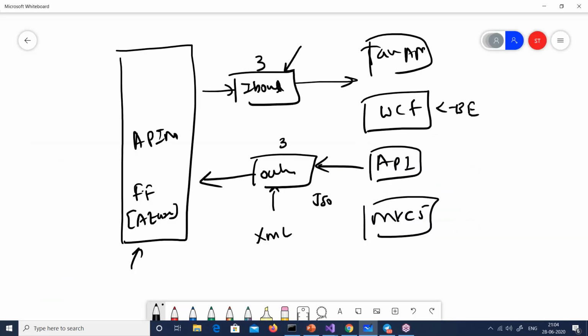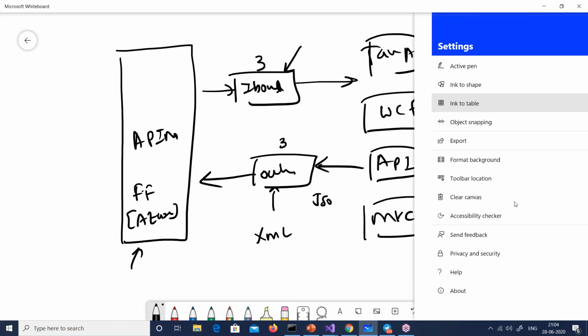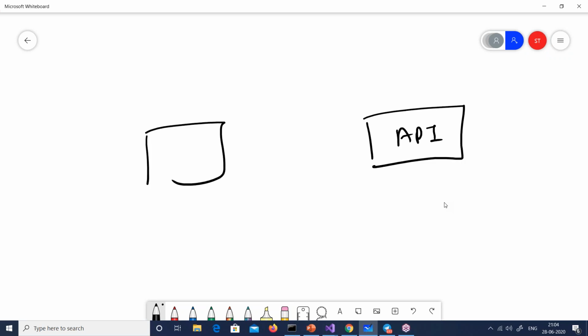Fine. So let me quickly go out here. Let's try to understand. So you have an API. Guys, today's demo, I don't know how successful it can be really, because it's quite a tough demo. So I will try my best to make it successful. But in case it is not, at least I'm sure that you will get an idea, right? So let us try the best I can from my side.